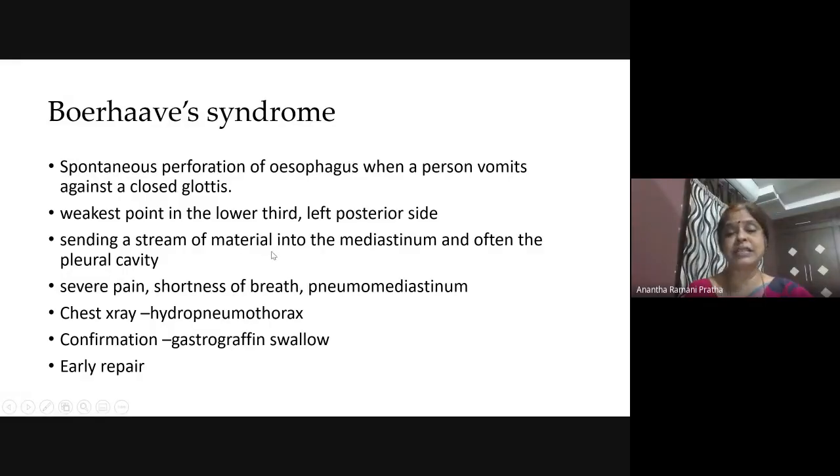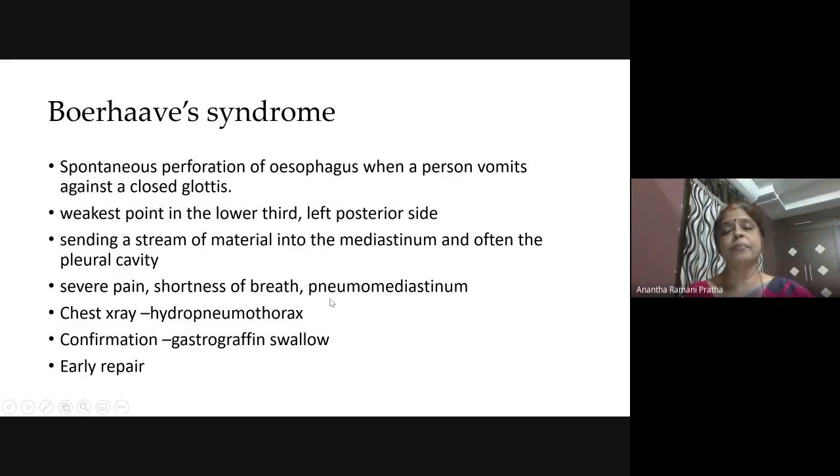Third level, lot of food, full stomach. The person is having a big party, consuming lot of food. Suddenly so much food is eaten that suddenly vomiting comes. Esophageal sphincter relaxes and vomiting comes. So out of pressure it is perforated. So a stream of food directly goes into the mediastinum and the pleural cavity. So suddenly the patient will have severe pain, shortness of breath.